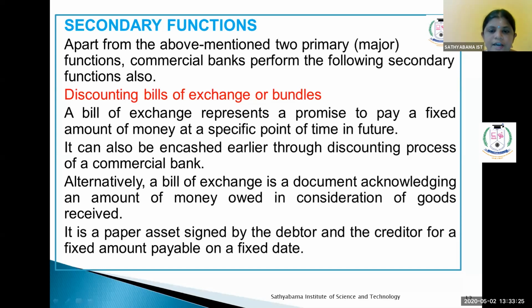If there is any need of money within this 3 months period, buyer or seller can pledge their resource, that is the document, in the bank, and they can get the money from the bank. It can be utilized for their business purposes. So this is the main function of banking. It is a paper document. The debtor or creditor, buyer or seller, exporter or importer, they can sign the document. The signature is very mandatory for the document.